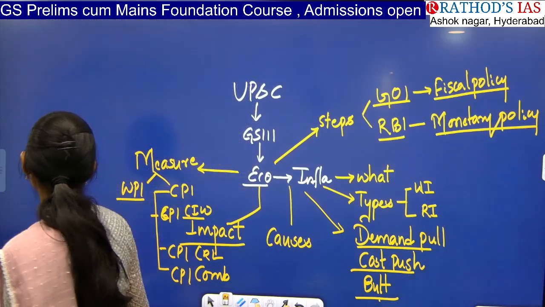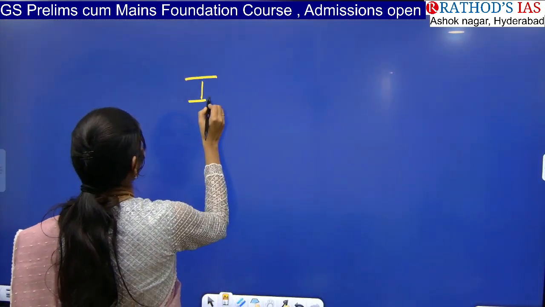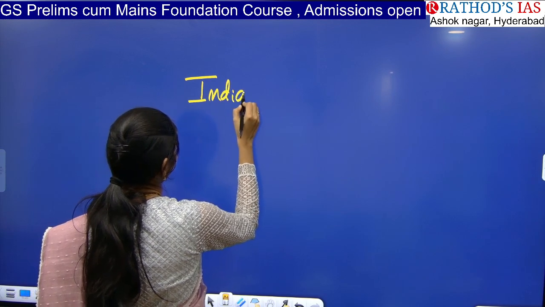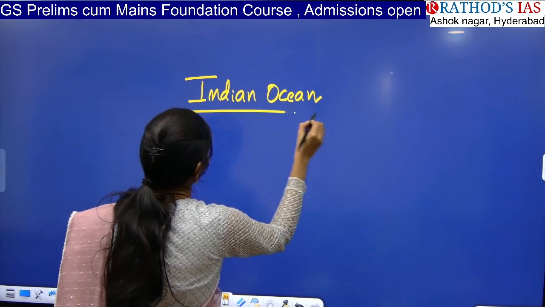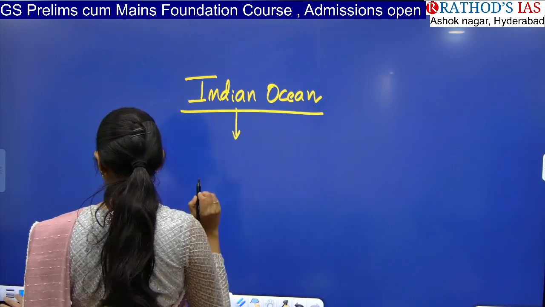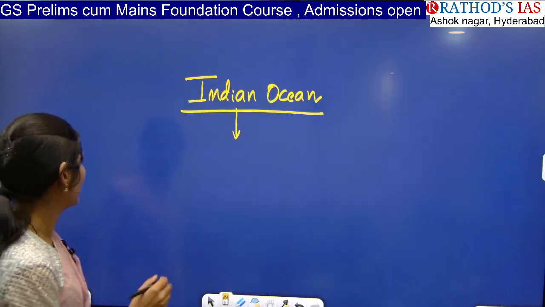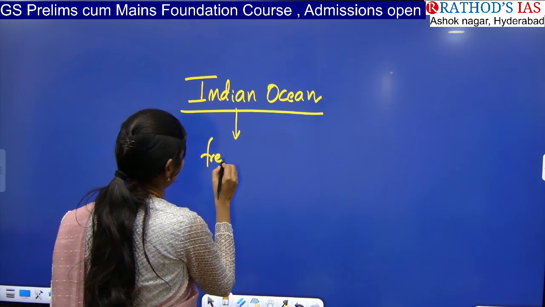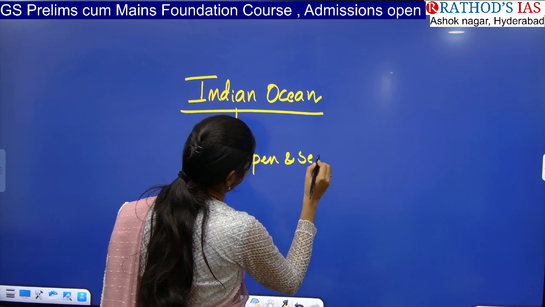Let me write the important keyword. The important keyword here is Indian Ocean. This article is saying that we need a free, open and secure Indian Ocean.